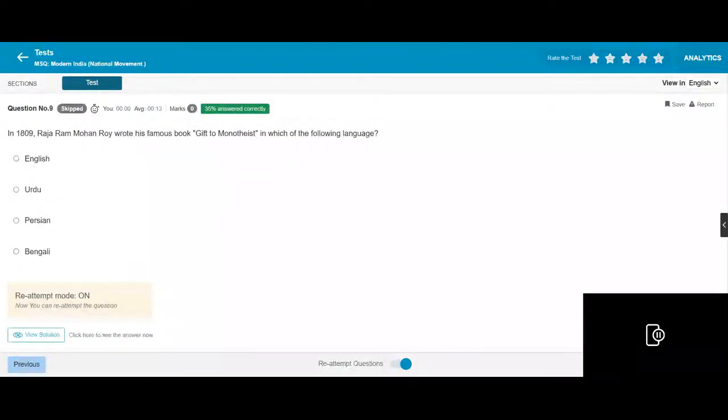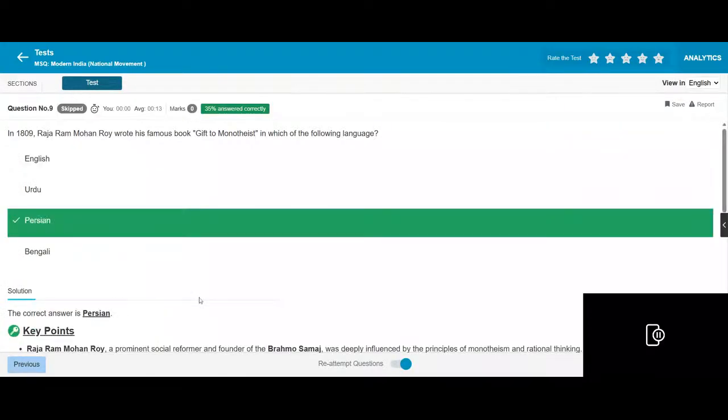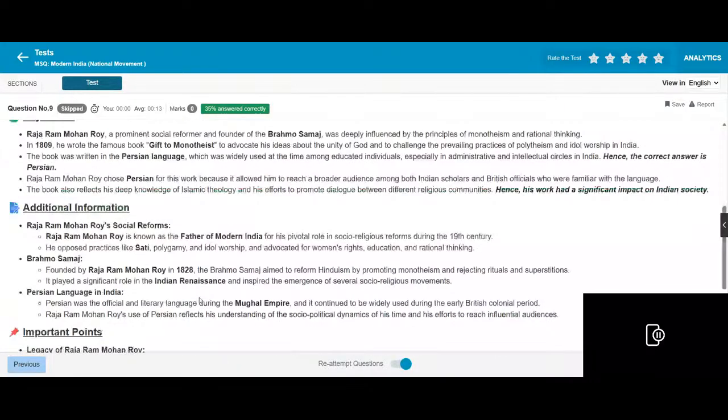Raja Ram Mohan Roy is famous for Tuhfat-ul-Muwahhidin, a gift to monotheists, written in the Persian language. Raja Ram Mohan Roy promoted social reform. He wrote the famous book Tuhfat-ul-Muwahhidin with his idea of the unity of God, and to challenge the practice of idolatry in India. The book was written in the Persian language.